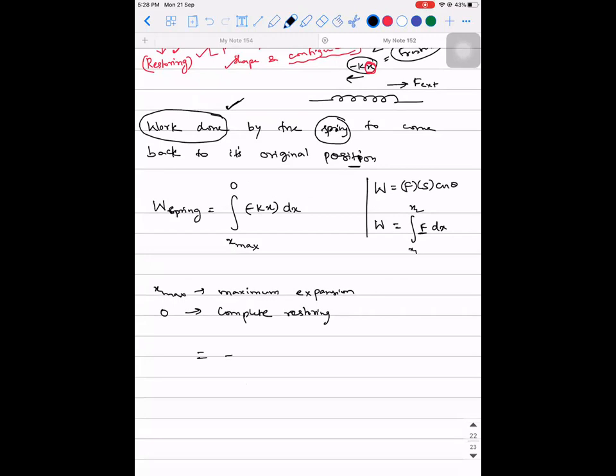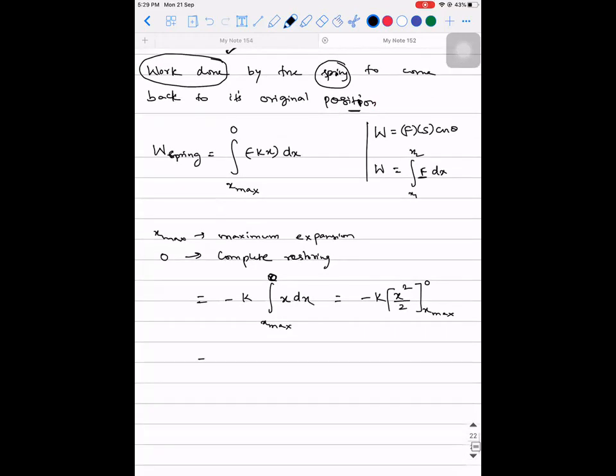When I take the minus k outside, the integral of x dx from x max to 0 gives minus k into x squared divided by 2 between x max and 0. So that will be minus k into (0 by 2 minus x max squared divided by 2).